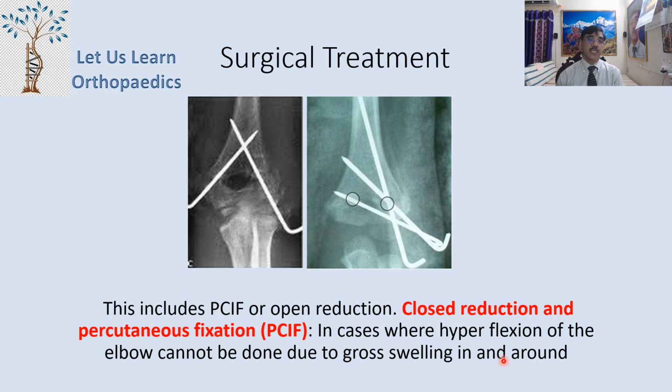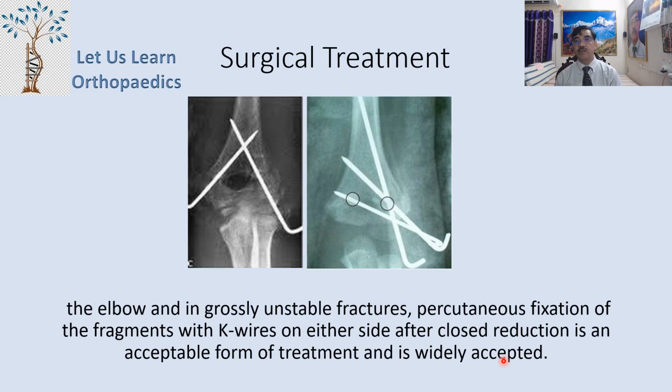In cases where hyperflexion of the elbow cannot be done due to gross swelling in and around the elbow and a grossly unstable fracture is there, then percutaneous fixation of the fragment with K-wires on either side after the closed reduction is an acceptable form of treatment, and it is now widely used. Now, the K-wires can be inserted one from each side, or to avoid injury to the ulnar nerve medially, you can put 3 K-wires from the lateral condyle in a fanning shape.